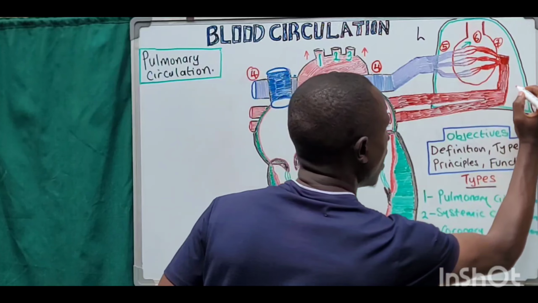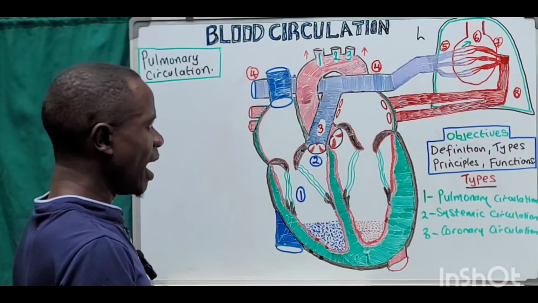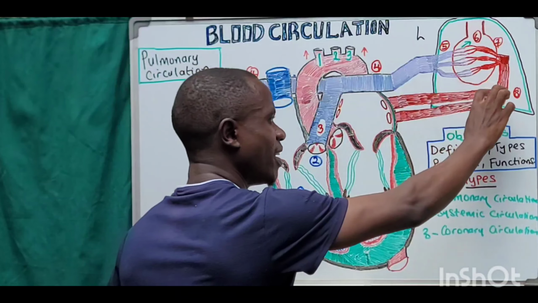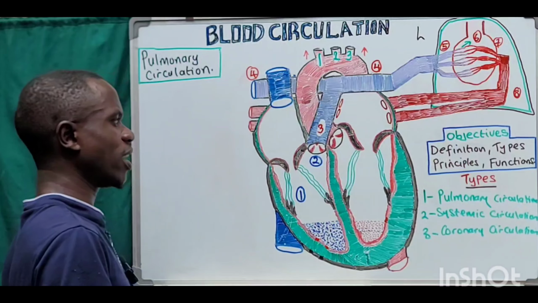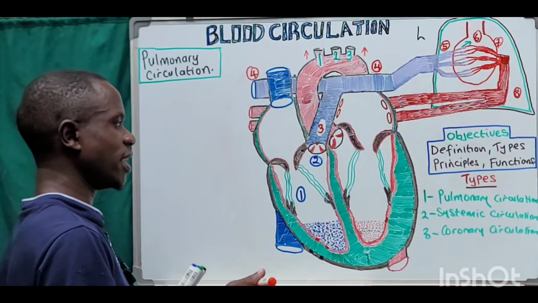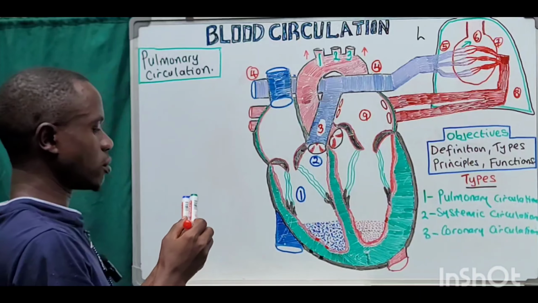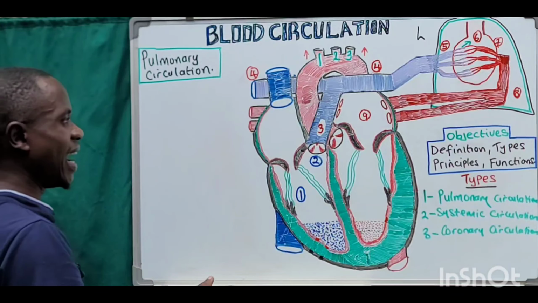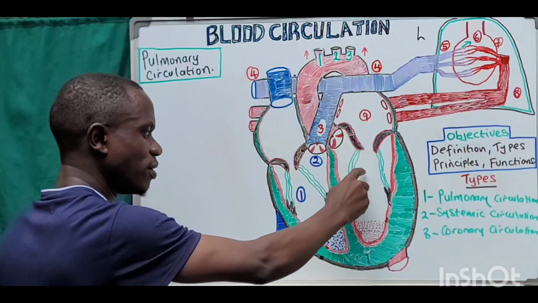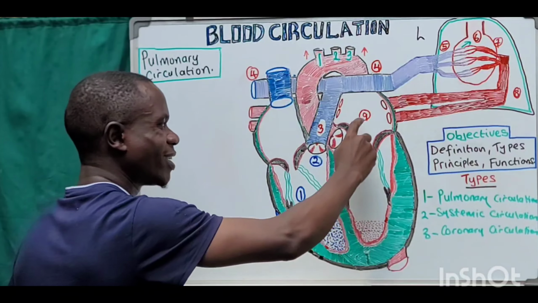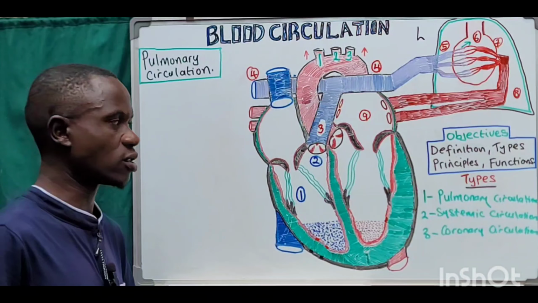This is now our eighth step. And then from there, the pulmonary veins push this blood and it enters this beautiful chamber, which we are calling the left atrium. So now this one here is our ninth step in the pulmonary circulation. And then by gravity, or even by a passive mechanism, blood is forced to move down into the left ventricle, but it has to pass these big structures here, which we are calling the bicuspid valve.